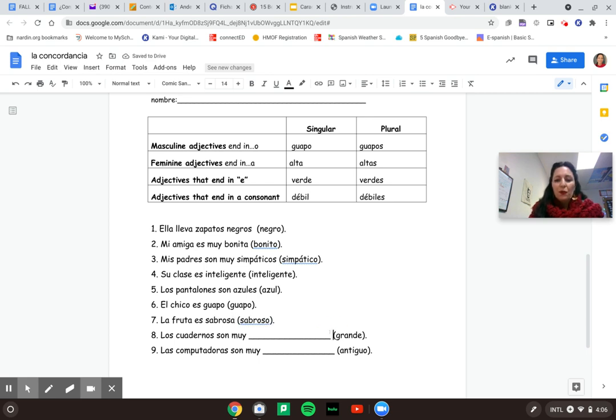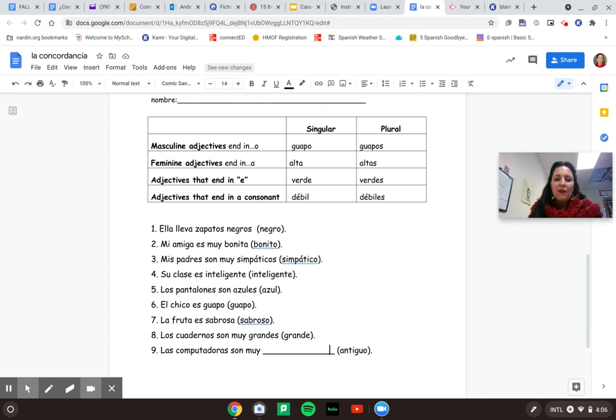Los cuadernos. With the word grande, all we have is grande or grandes. We don't have 4 forms when it doesn't end in an O. That's only with the words like guapo or alto or bonito or calvo. So here, los cuadernos son muy grandes, since they're plural. It would either be grande or grandes. Since cuadernos is more than one, it would be grandes.